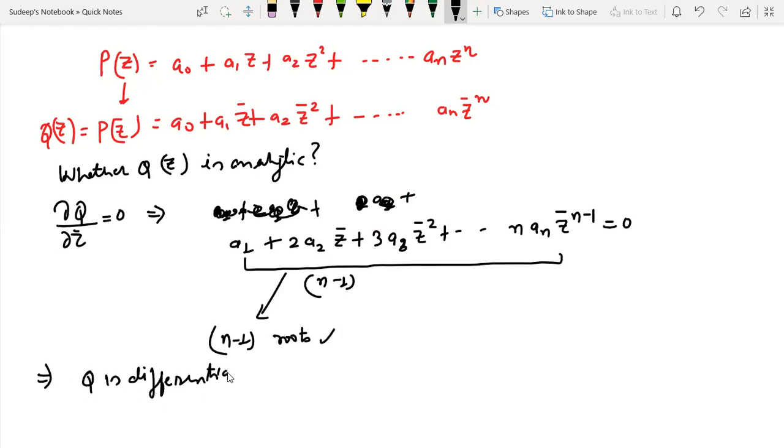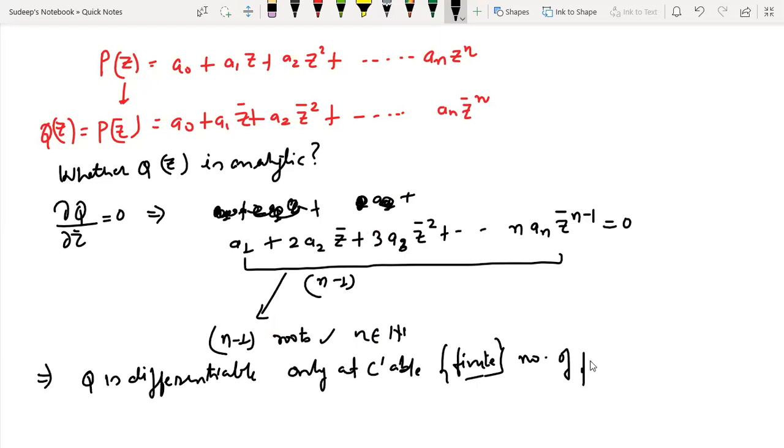Q is differentiable only at, and this N belongs to natural numbers, only at a countable number of points. And in fact, finitely countable, because in order to define this, it is like only at a finite number of points, or rather I would say they are differentiable.